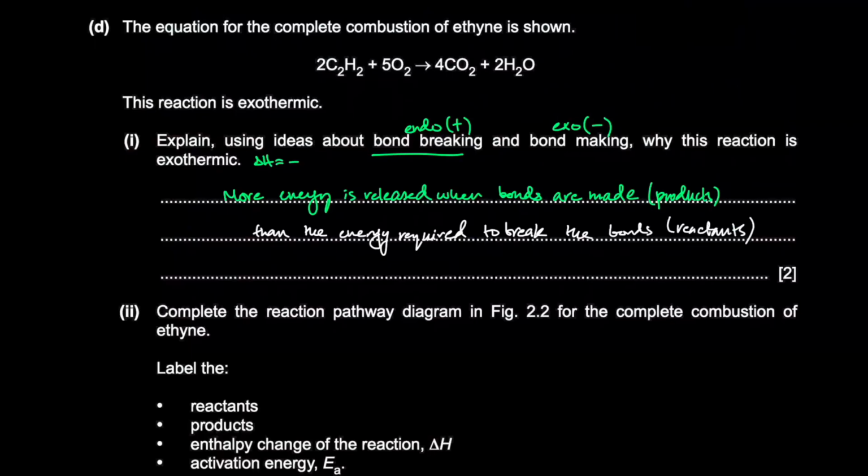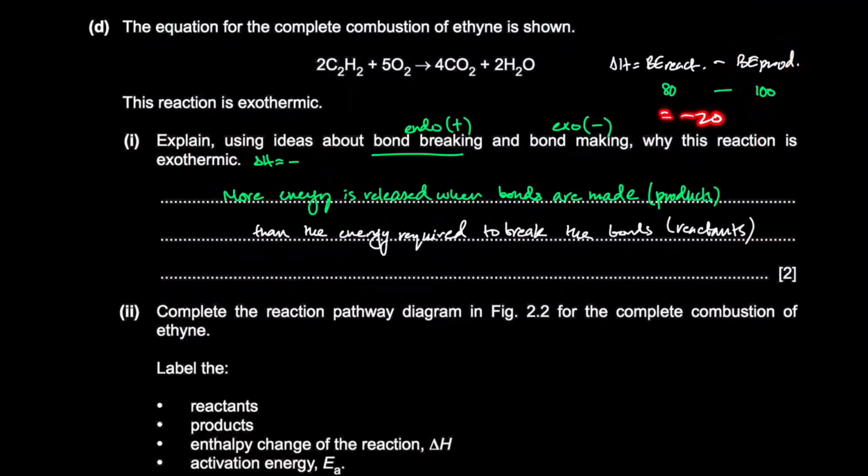You guys can also just use the equation, right? Enthalpy change is bond energy of reactants minus bond energy of products, right? If the overall change is negative, let's take an example. Let's say this is 80 and this is 100. Overall change is negative means bond energy of products is greater, so you get negative 20, right?